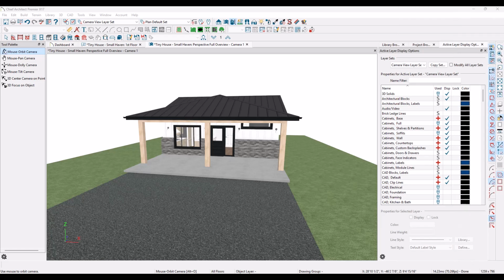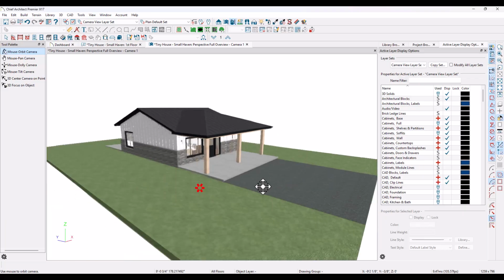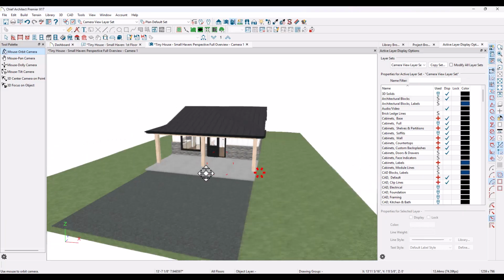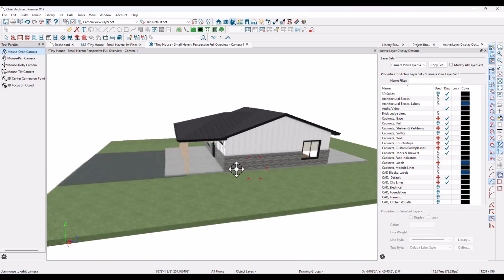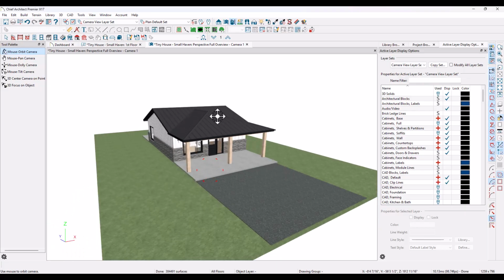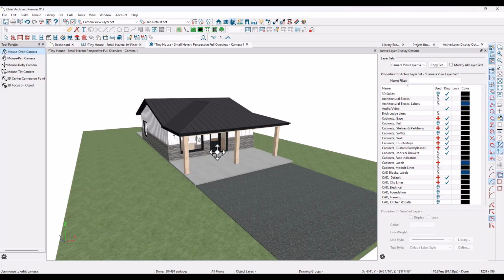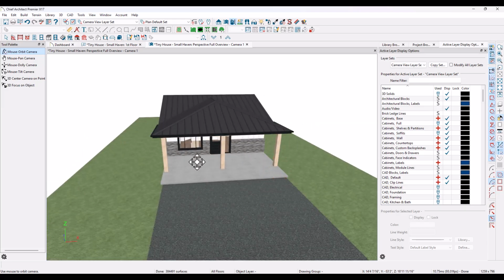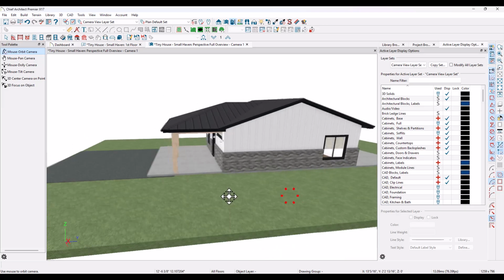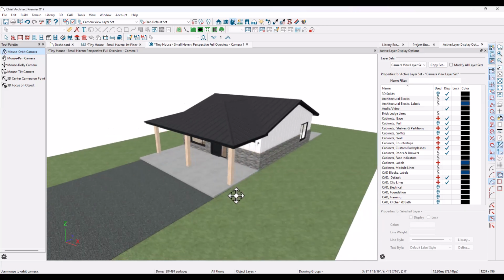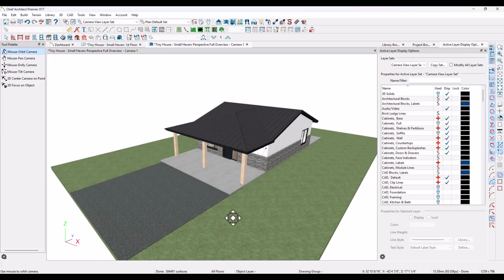Alright, so here I am in Chief Architect X17. Here's the 3D model that I'm working with. I modeled a 2-bedroom small cabin, and the vision here is it'll be out in the woods somewhere. We'll have some gravel for parking. We'll have a little patio space, maybe with a couple of chairs that people can sit in and watch the sunset or something. And then we'll just have vegetation all around, so maybe bushes, flowers, trees and stuff just to